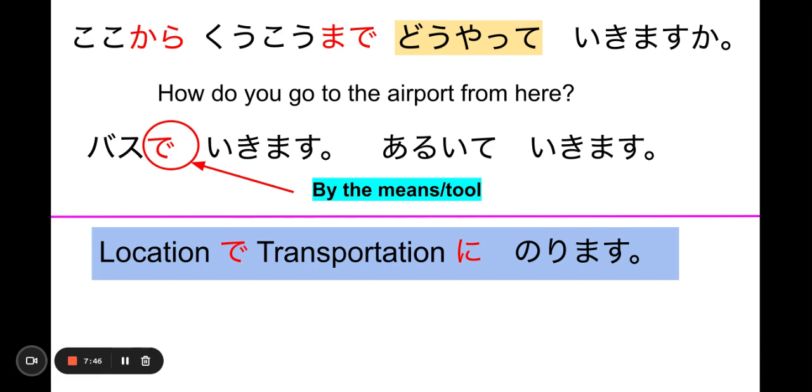So remember, de has the location of action particle. So in this case, like バス停でバスに乗ります.